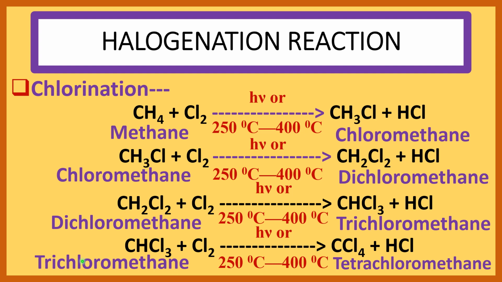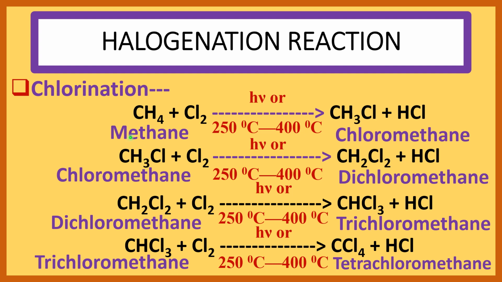In the fourth step, trichloromethane again reacts with chlorine in the presence of light or heat and produces tetrachloromethane. The hydrogen atom of trichloromethane is replaced by chlorine and produces tetrachloromethane. Trichloromethane is CHCl3 and tetrachloromethane is CCl4.